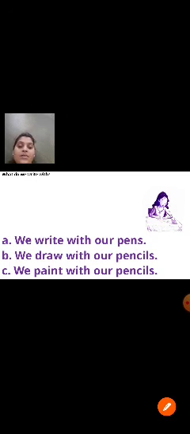Yes. See, in the second option we draw with pencil. That means this option is wrong. We paint with our pencil. This option is also wrong. Is the question asking about draw and paint? No. The question is asking about write. What do we write with? So, which option is correct here? We write with our pens. Yes. Now next question.